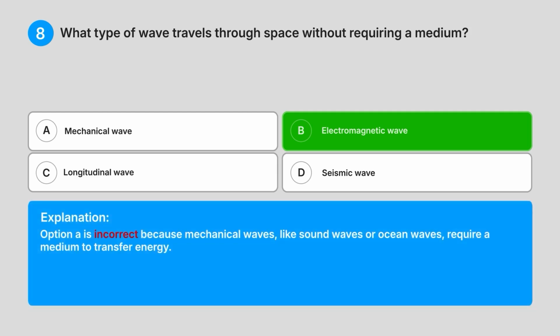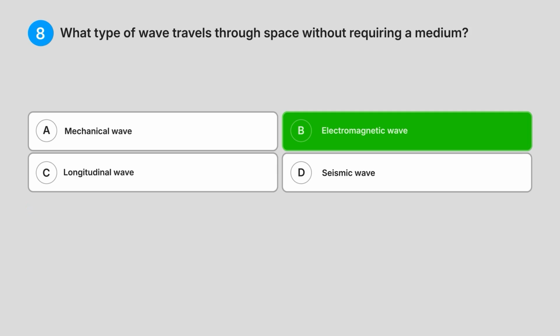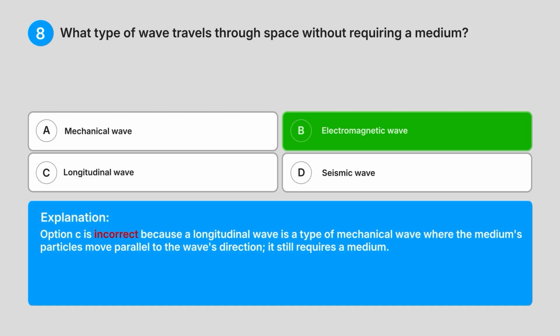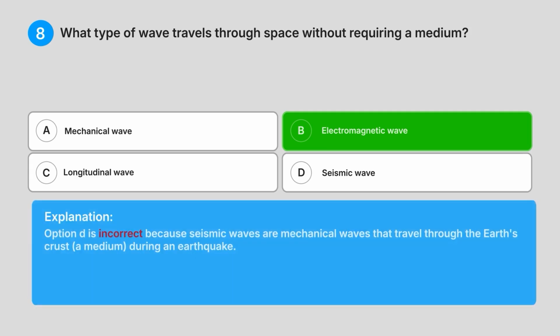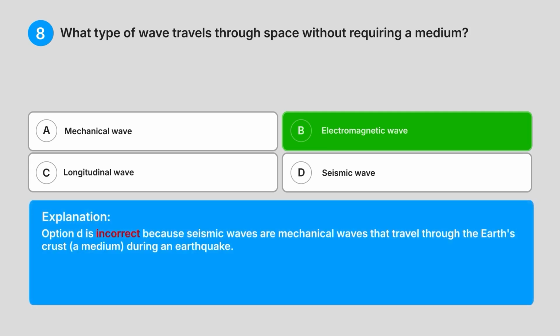Option A is incorrect because mechanical waves, like sound waves or ocean waves, require a medium to transfer energy. Option C is incorrect because a longitudinal wave is a type of mechanical wave where the medium's particles move parallel to the wave's direction. It still requires a medium. Option D is incorrect because seismic waves are mechanical waves that travel through the Earth's crust during an earthquake.